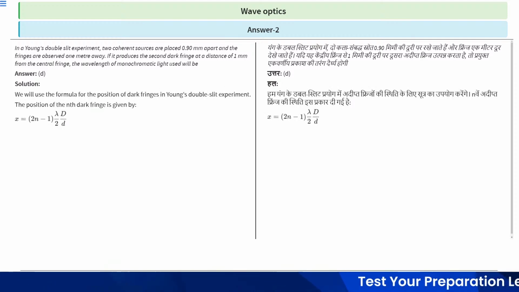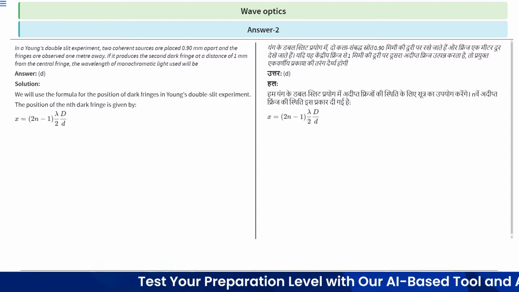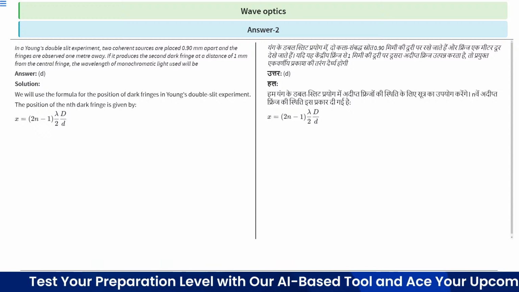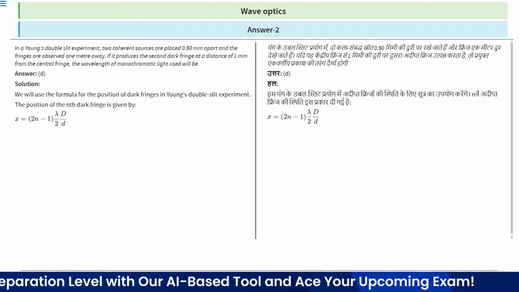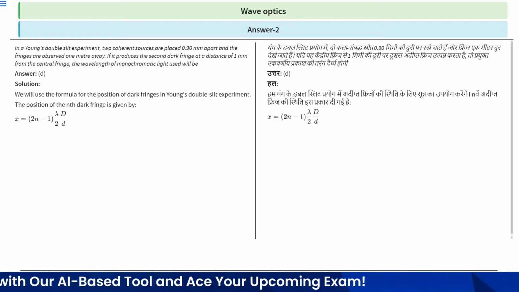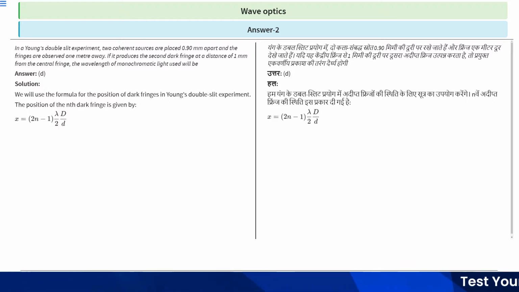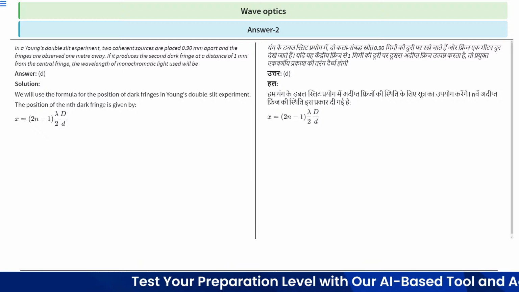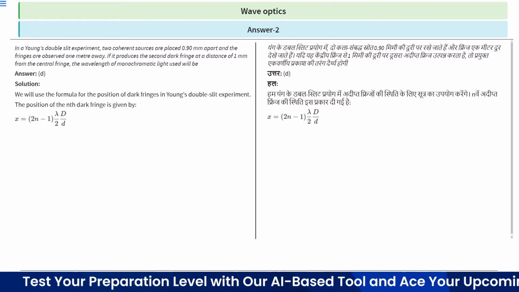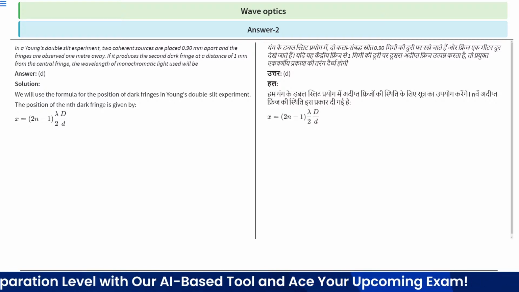So we will use the formula for the position of dark fringes in Young's double slit experiment. The position of the nth dark fringe is given by x equal to (2n minus 1) lambda D divided by 2d.